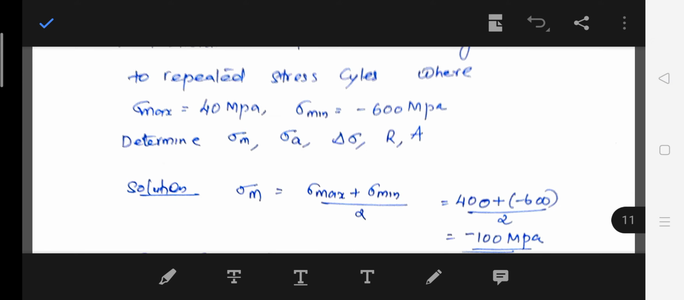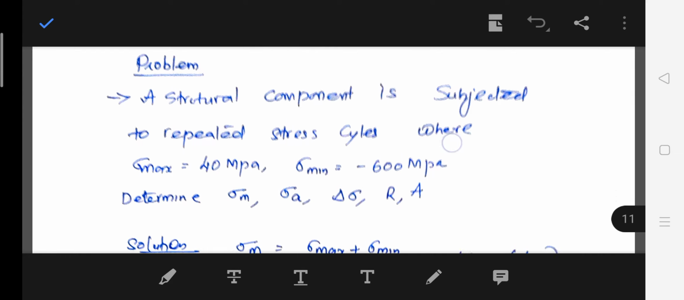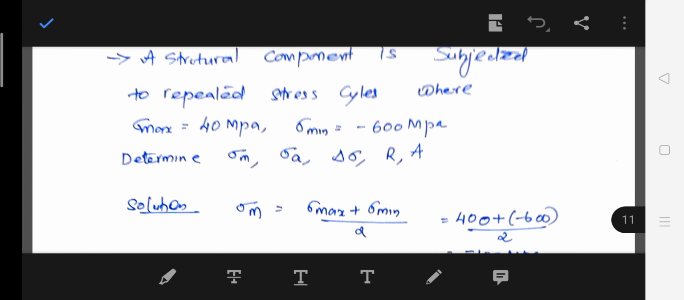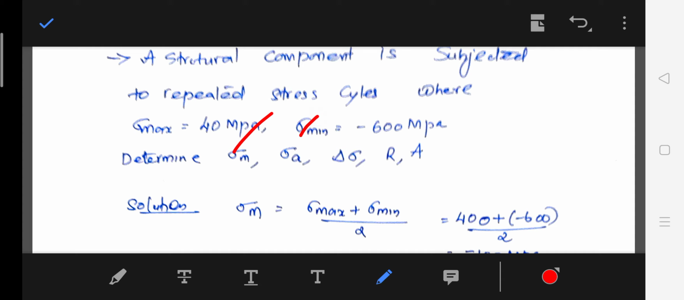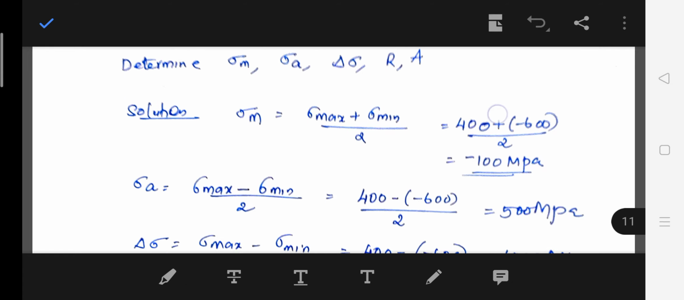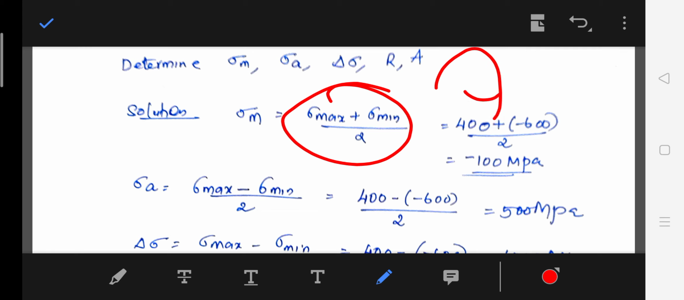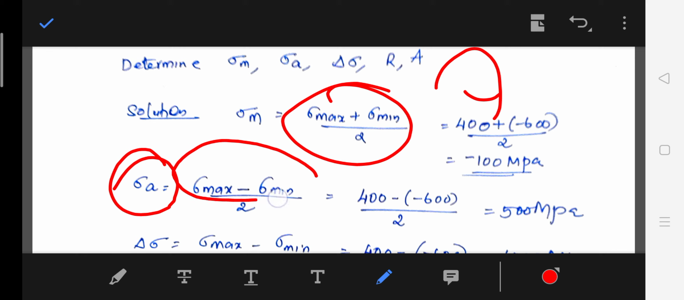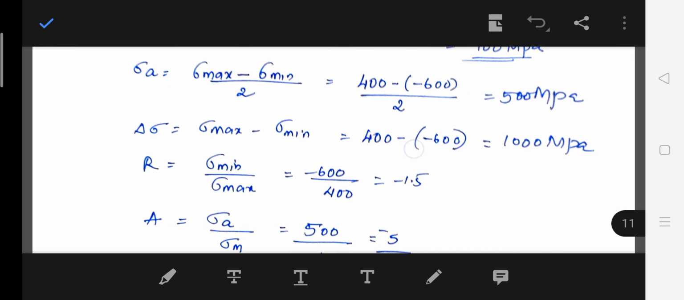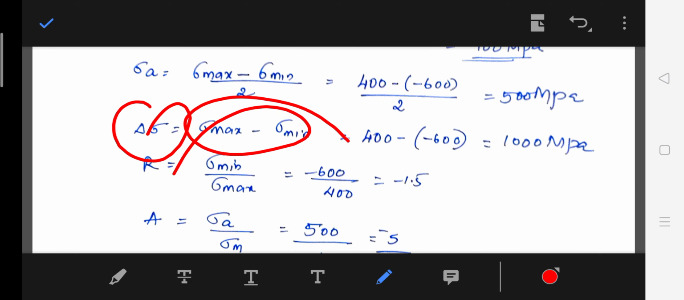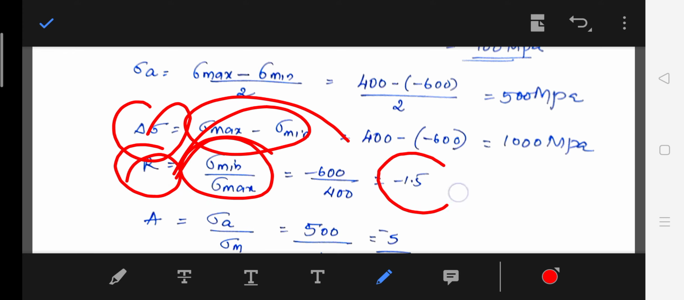So a simple problem is there in which maximum and minimum stresses are given. You need to find the mean, then the variation from the mean and range, then amplitude, then stress ratio, amplitude ratio. Very simple. Mean is maximum plus minimum divided by 2. You'll get the mean. The variation from the mean, that is the amplitude, is the range divided by 2. What is range? Sigma maximum minus sigma minimum is the range. And the stress ratio is the minimum stress divided by maximum stress. So we will get this.